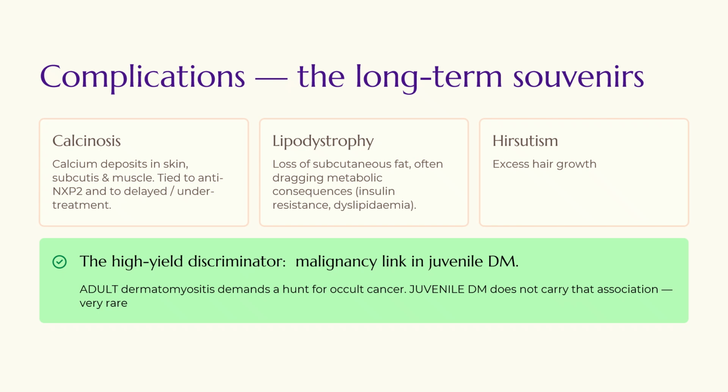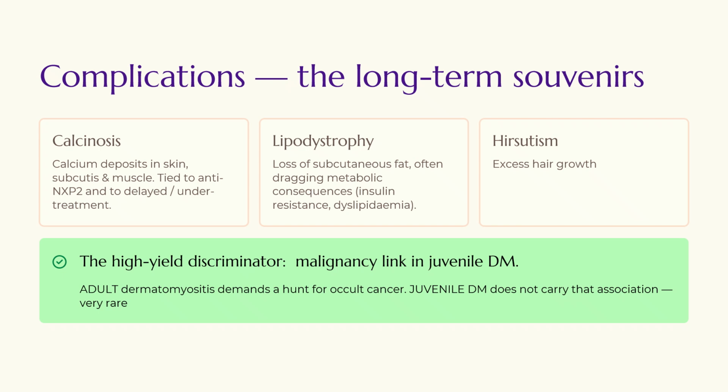So, what are the long-term complications? So, we have to remember our calcinosis, which is calcium deposits in the skin, subcutaneous tissue, and the muscle. The calcinosis, as I said, NXP2, the stones, so it is associated with anti-NXP2 antibodies. And if there is late treatment or under treatment, then calcinosis is usually seen. Then there can be lipodystrophy, which is loss of subcutaneous fat, which can be secondary to other metabolic consequences also, and hirsutism, which can be secondary to the disease as well as to the steroids also.